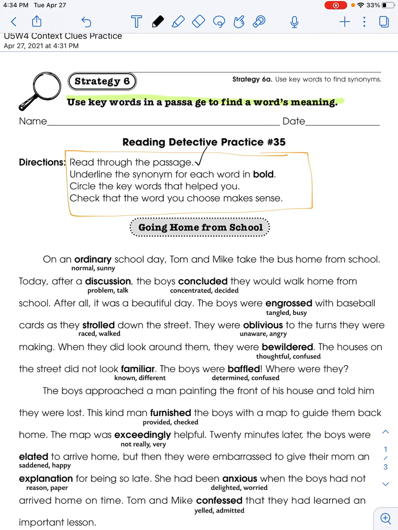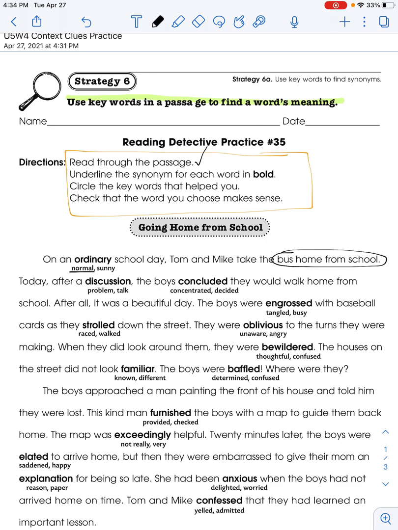Well, I'm thinking that it must mean normal because it probably is pretty usual that they would take the bus home. Like, if you're a bus rider, you're a bus rider, and you're usually a bus rider. So I'm going to underline the word normal because I think ordinary means normal. Okay, I don't think it means sunny. Then it says circle the keywords that helped you. I used the words bus, home from school. Those words helped me. Okay?